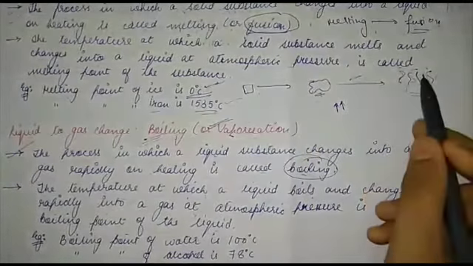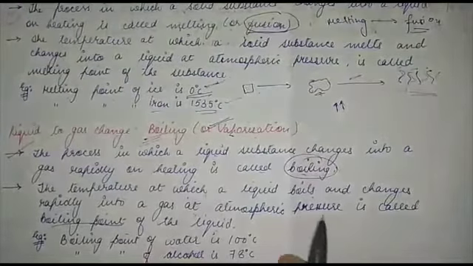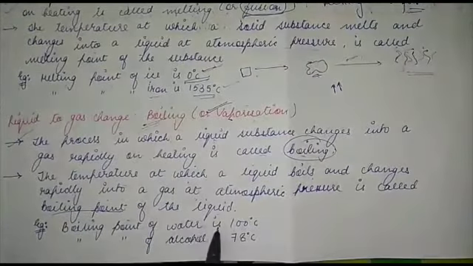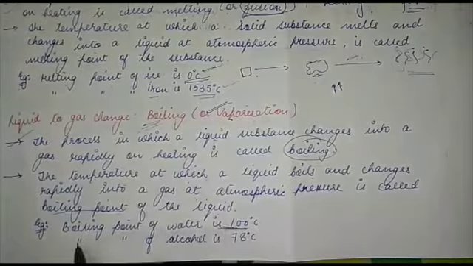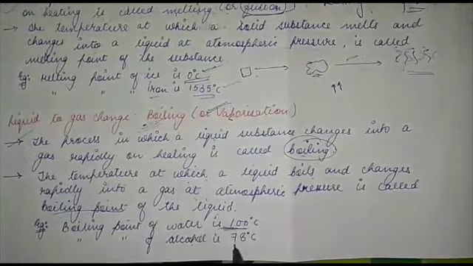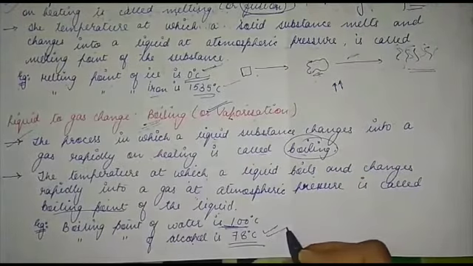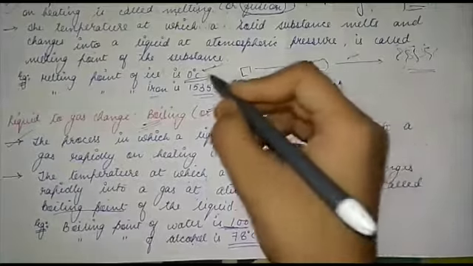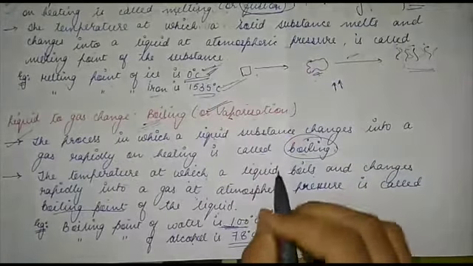That temperature is called the boiling point of that particular liquid. Here is an example: boiling point of water is 100 degrees Celsius. You all know this. And boiling point of alcohol is 78 degrees Celsius. No need to learn 78 degrees Celsius and 1535 degrees Celsius, but 0 degrees Celsius and 100 degrees Celsius, you all know this and you should remember them also.